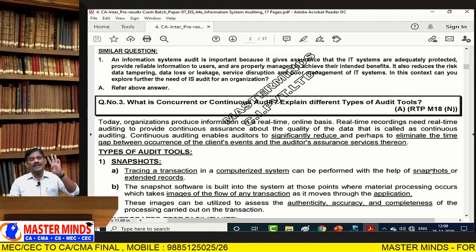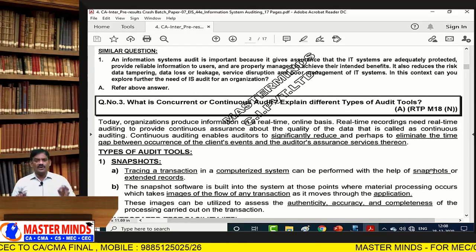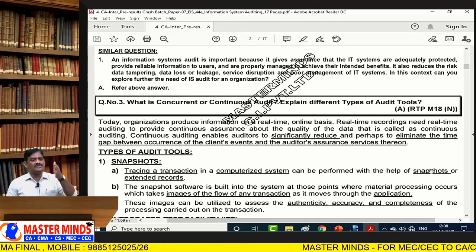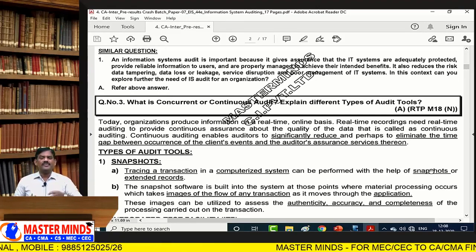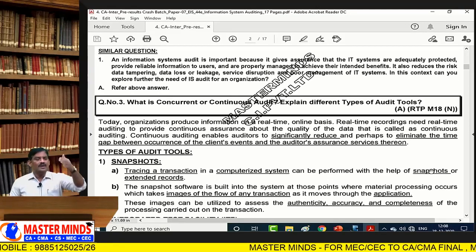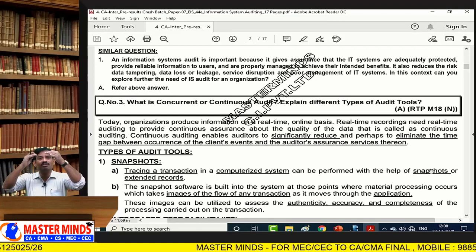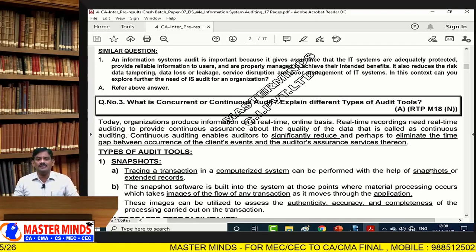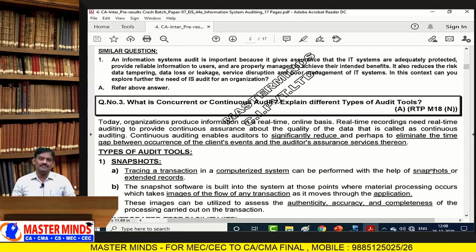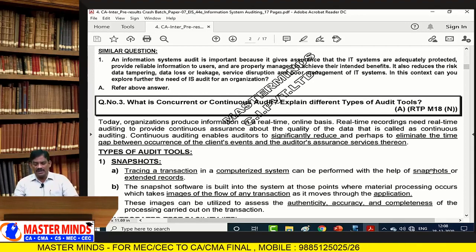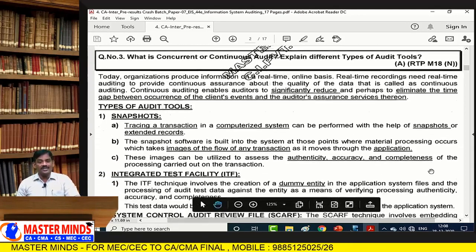We have five categories of concurrent audit. Concurrent audit is an audit mechanism that ensures the occurrence of a transaction and provides assurance to the transactional activity on time or in real time. Basically, we have five categories of concurrent or continuous audit.